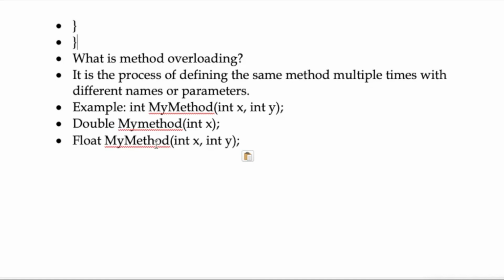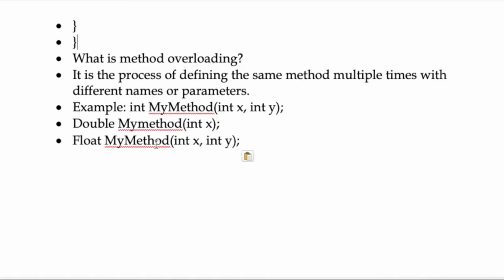Here we have myMethod as the name of our method which we are going to declare. We are going to declare it as many times as we want by just changing the data types in the examples given below. Now let us see a simple example. Here I have declared int myMethod(int x, int y). So here int myMethod is going to handle only integral values, which range from 2147483647 to minus 2147483648, as I said in the last video.